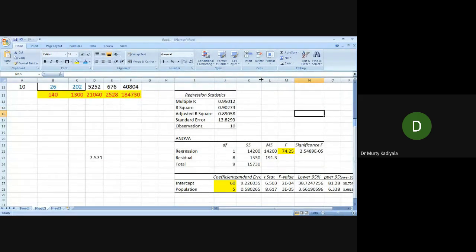Just like how you tested the mean and standard deviation, in a regression model also you can test: first, number one, test of beta 1. Second, test of beta 0. Beta 1, beta 0.